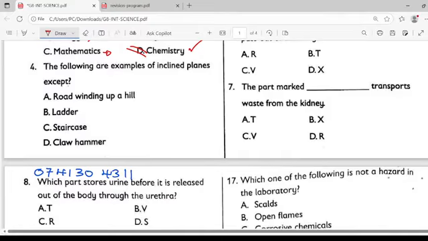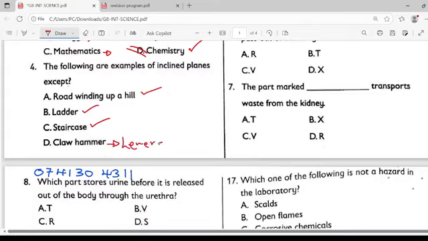We are now in question number 4. The following are examples of inclined plane, except. A road winding up a hill, yeah, that's true. A ladder, yes. A staircase, yes. A claw hammer, no. A claw hammer falls under what we call the levers.